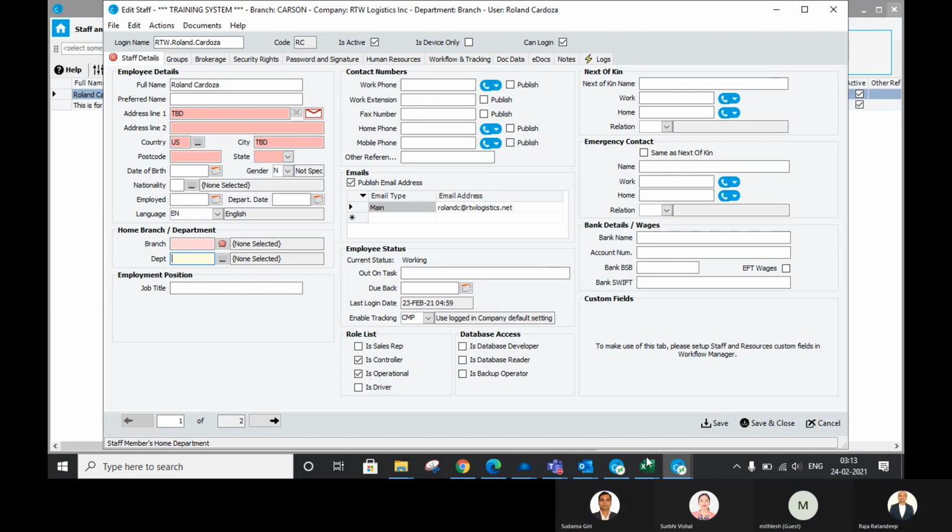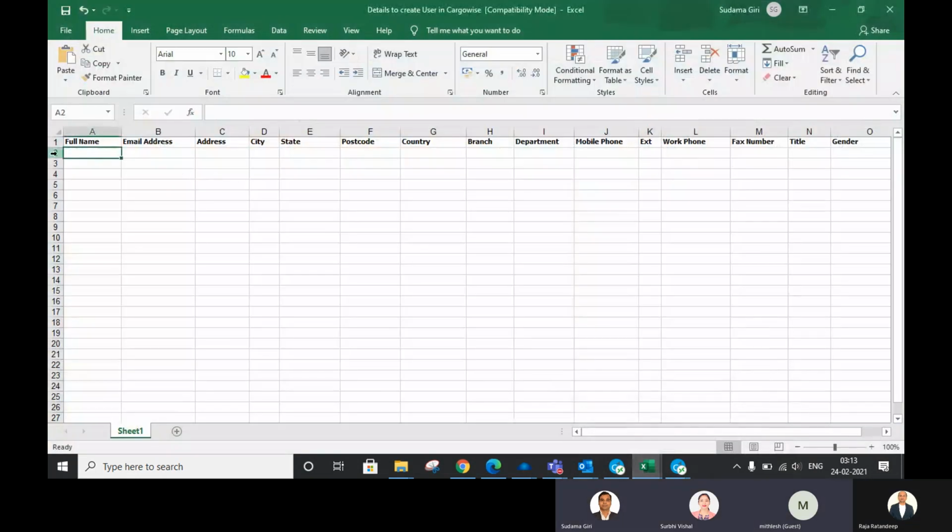I will share this Excel sheet with you. Sudama, do one thing. Mark a red color or gray color to those which are mandatory for creating a staff, and then share that with Mithilesh. Most of them are very easy to give, so that's not a problem. We can give you all of them. And mobile phone number you want to record for everybody, because a lot of people who work in back office will have an India mobile number. Will that be okay for you guys? Yes, yes.